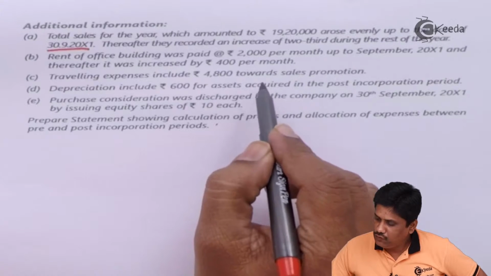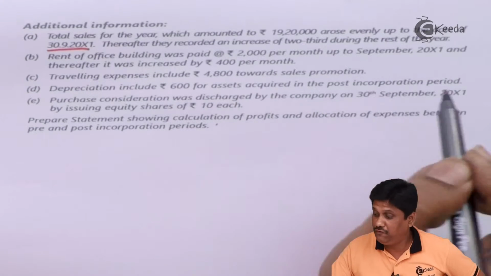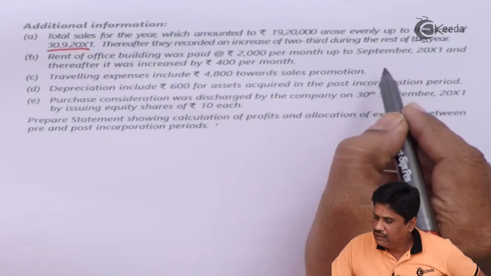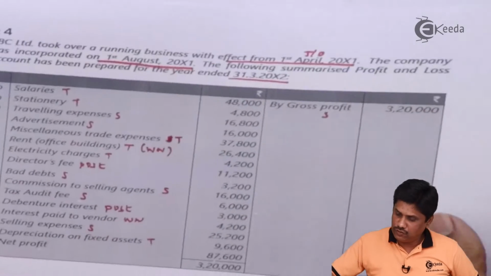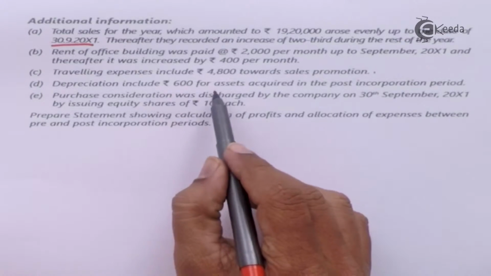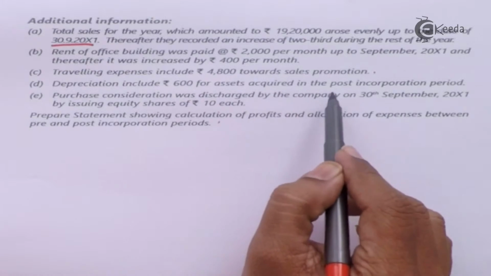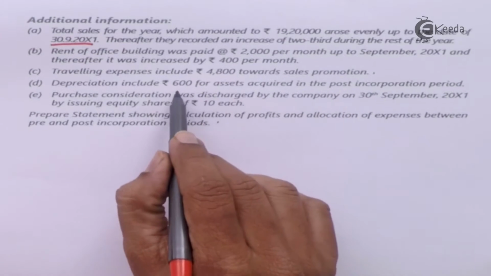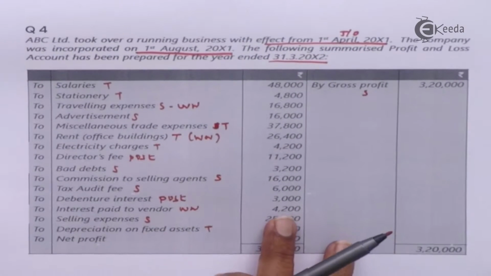Traveling expenses include 4,800 towards sales promotion. That means the remaining traveling expenses will be of fixed nature. So we will definitely look at it separately, and we'll have some working for that also. Depreciation includes 600 for the assets acquired in the post incorporation period. So 600 will be specifically taken to the post, and the remaining depreciation we will allocate on the time basis. So for depreciation also we'll have some small workings.